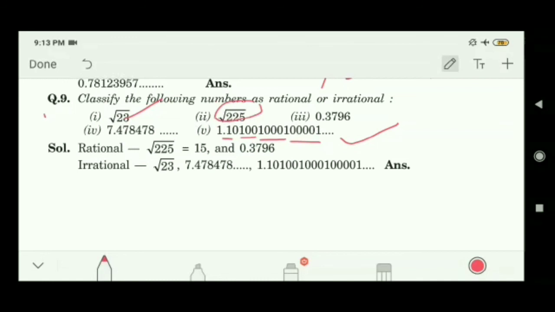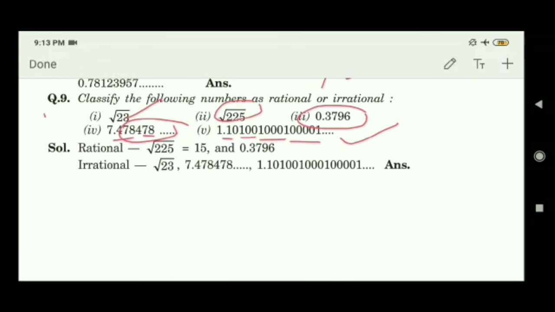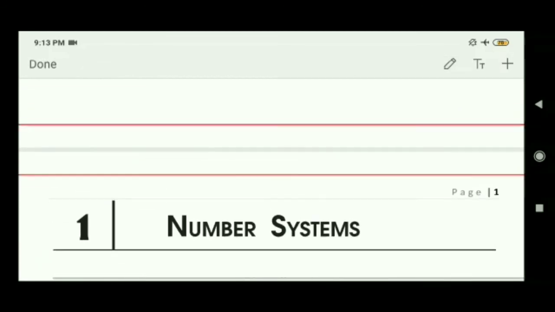0.3796 is a rational number because it is terminating. So if it is terminating, then this is a rational number. Similarly here, 7.478478 is repeating, so it is also a rational number. So rational numbers include terminating decimal numbers and recurring decimal numbers, and irrational numbers are non-recurring and non-terminating decimal numbers. So this is all about your 1.3 lesson. Thank you.